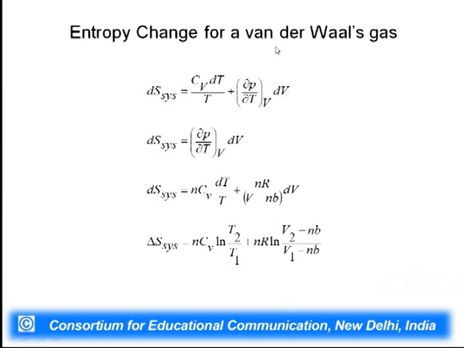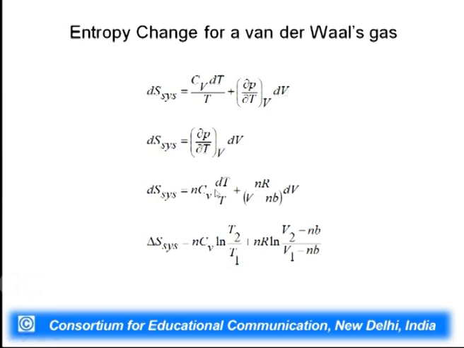So, for a van der Waals gas, everything remains the same. dS system is Cv dT by T plus, in place of this derivative, you have nR by V minus nb, into dV. So, this is your equation for a van der Waals gas.